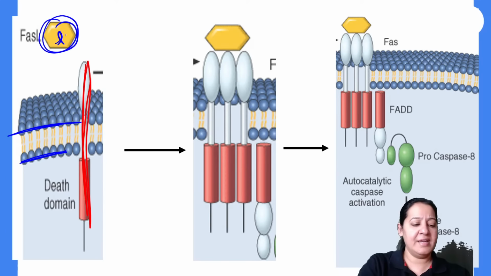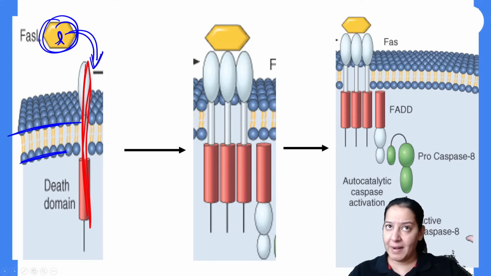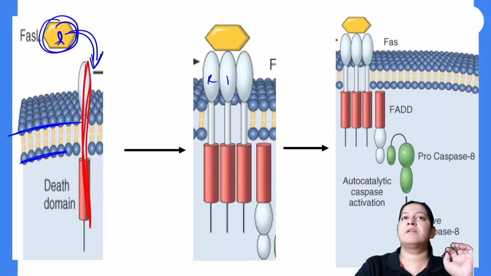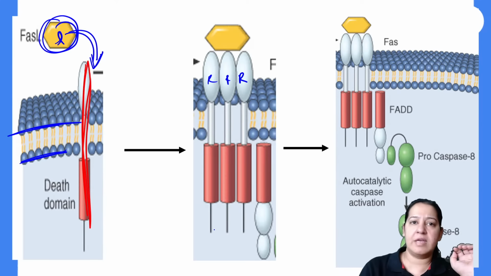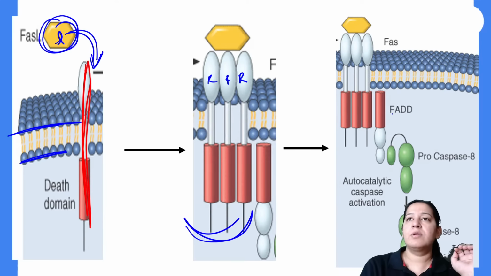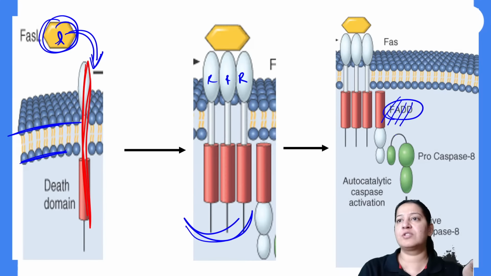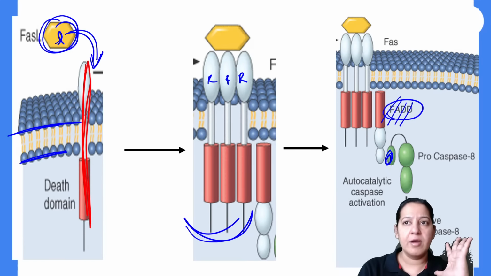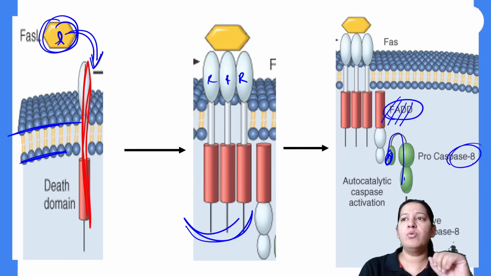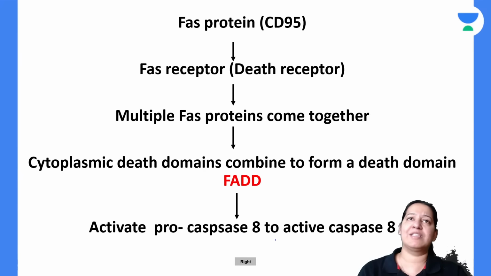Can you see the ligand is coming, binding with the receptor? When the ligand binds with the receptor, multiple death receptors come together, and because of this a domain is formed. This is the death domain. The name of the domain is Fas associated death domain. Because of the formation of this domain, can you see the green color? Pro-caspase 8 got converted into active caspase 8. So active caspase 8 is formed.